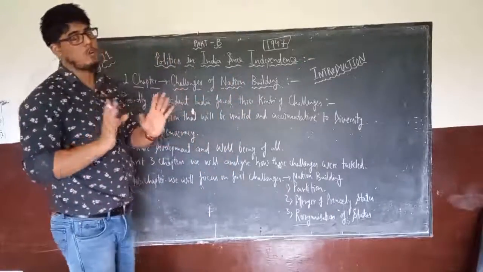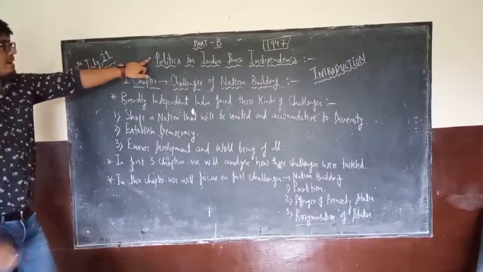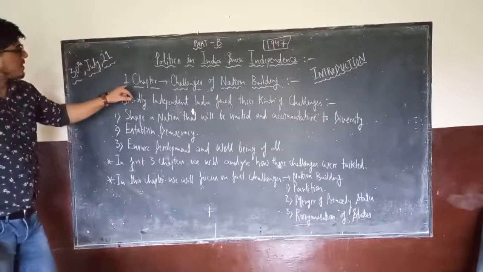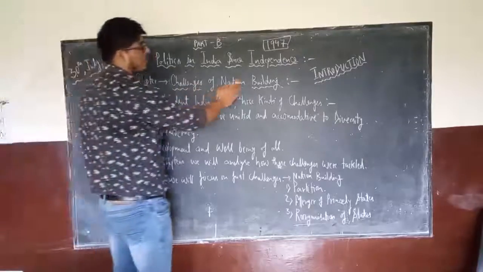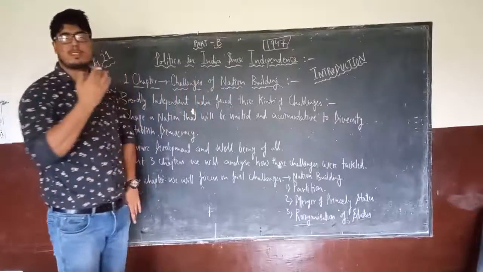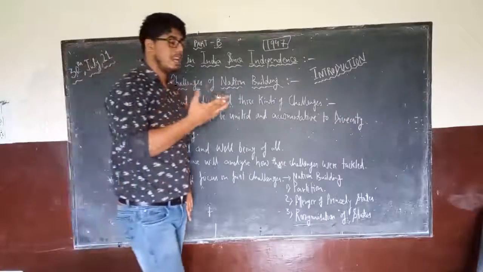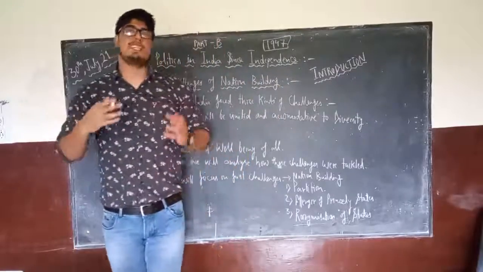So till now I have been talking about the book. Now, if you have to understand the politics since independence, we have to see the first chapter, which is going to be the most important chapter, Challenges of Nation Building. Can you make out the meaning from the title? You must try to understand what the title is emphasizing and why this title has been given to a chapter. There must be a purpose.